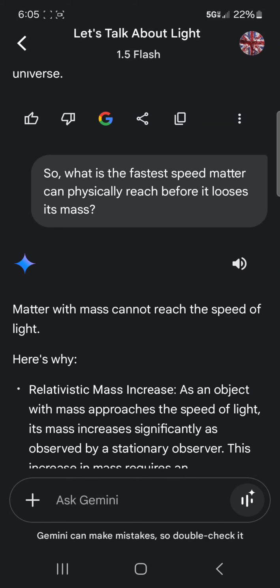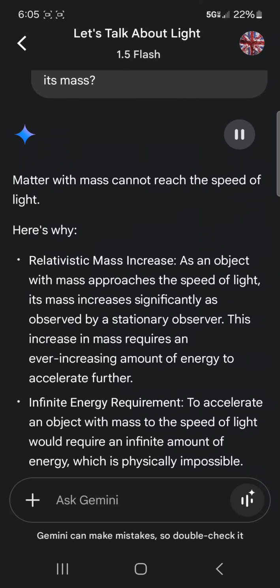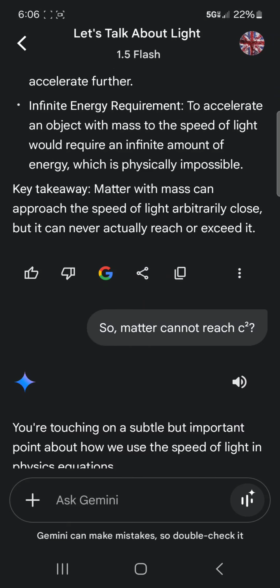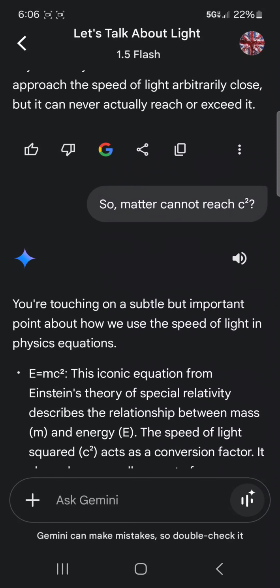So, what is the fastest speed matter can physically reach before it loses its mass? Matter with mass cannot reach the speed of light. Here's why. Relativistic mass increase. As an object with mass approaches the speed of light, its mass increases significantly as observed by a stationary observer. This increase in mass requires an ever-increasing amount of energy to accelerate further. Infinite energy requirement. To accelerate an object with mass to the speed of light would require an infinite amount of energy, which is physically impossible. Key takeaway. Matter with mass can approach the speed of light arbitrarily close, but it can never actually reach or exceed it. So, matter cannot reach c squared.